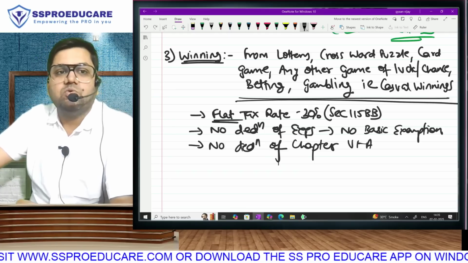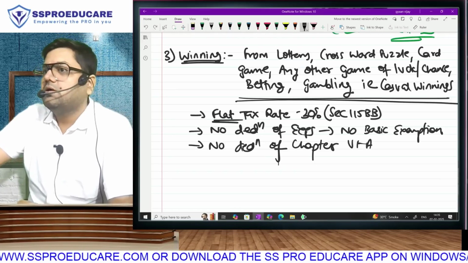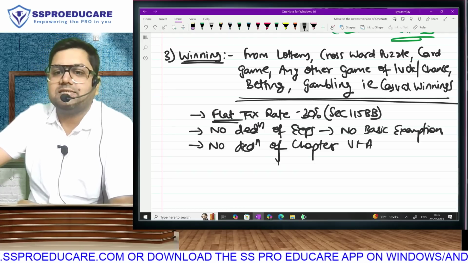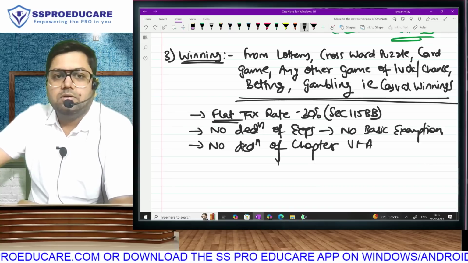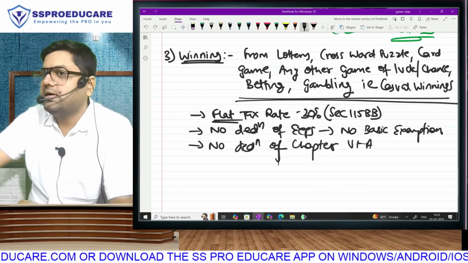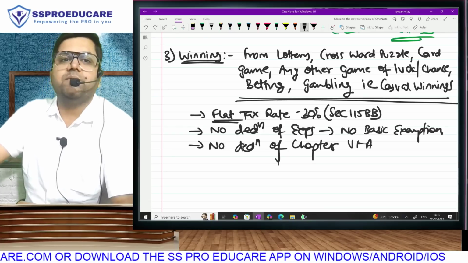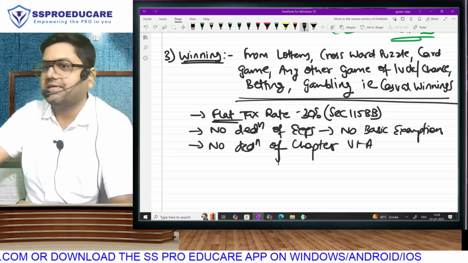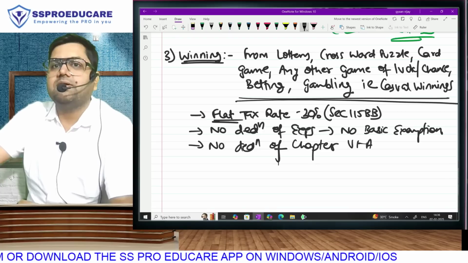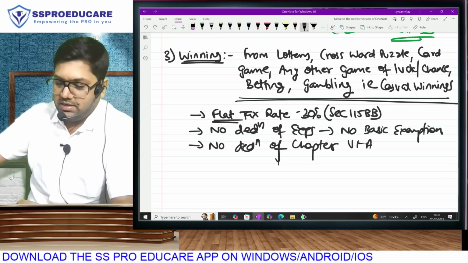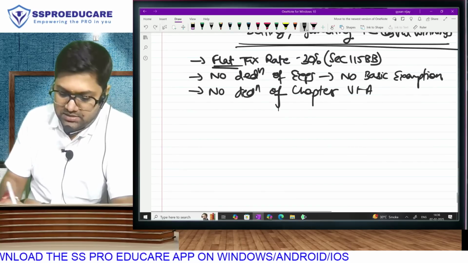The government wants to strongly discourage these activities, and therefore we will directly tax them at a rate of 30%. Do you agree and understand? Casual winnings, even if you make this activity your business, are going to be taxable at a flat rate of 30%. Is this clear? Fantastic. Next.